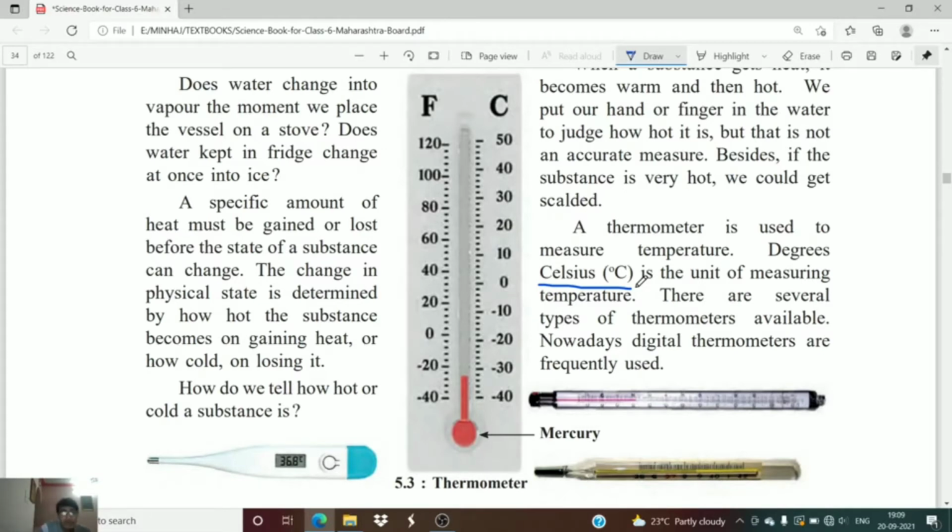Okay, so the SI unit of temperature is Kelvin. Keep this in mind that the SI unit of temperature is Kelvin. And we can convert the degree Celsius temperature to Kelvin. Suppose the room temperature is 28 degree Celsius.